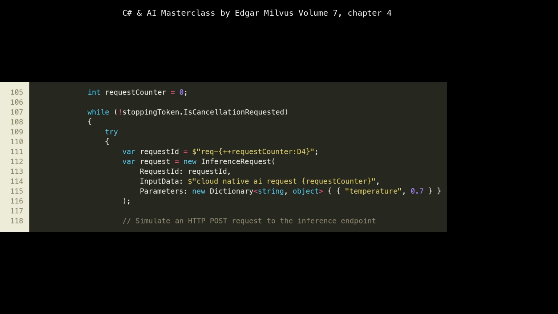Inside execute async, from lines 105 to 118, we enter a while loop that continues as long as the application isn't being shut down, stopping token.is cancellation requested. This loop continuously simulates incoming requests. At lines 111 to 117, we construct a new inference request with a unique request ID and some mock input data. This simulation helps us test the inference service under continuous load, which is crucial for understanding its performance characteristics and resource consumption in a containerized environment. The stopping token is essential for graceful shutdown, allowing the service to complete any ongoing work before terminating, which is a key cloud-native best practice.